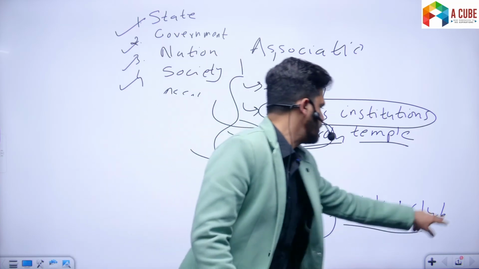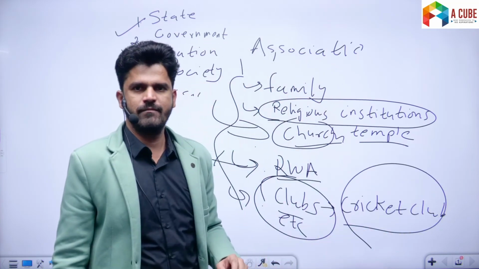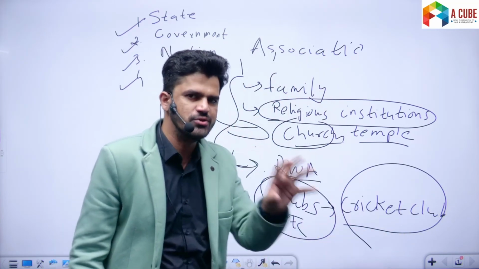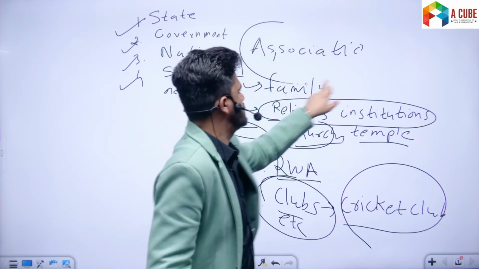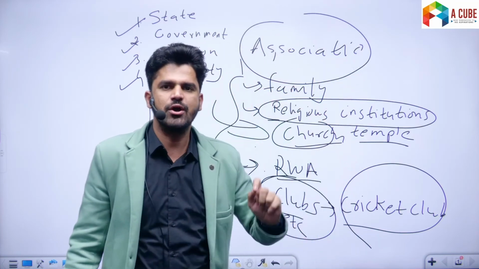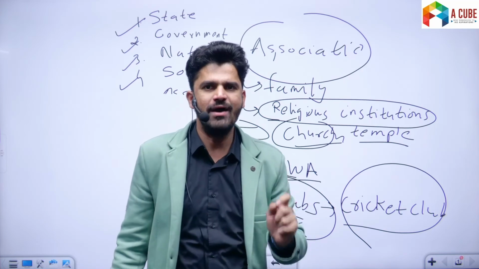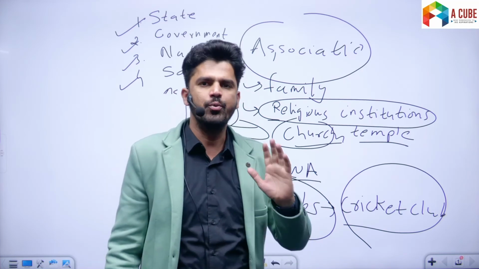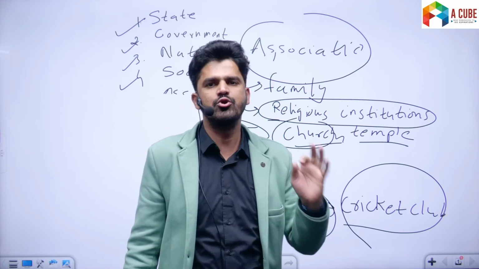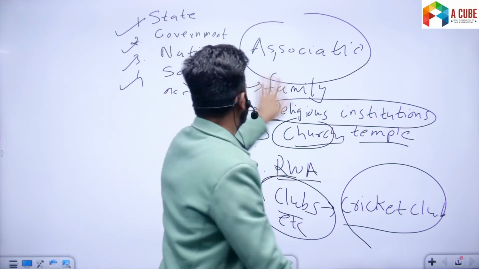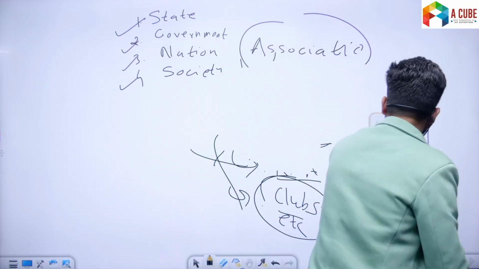For example, cricket club, right? Every association has its shared goals and objectives, right? So this is called association. Association is a group of people who have shared goals and objectives which they seek to achieve through collective efforts. That's association. So now what is the difference between association and state?